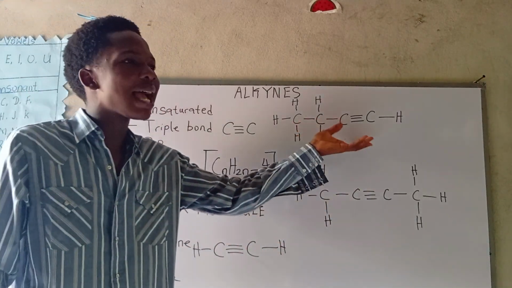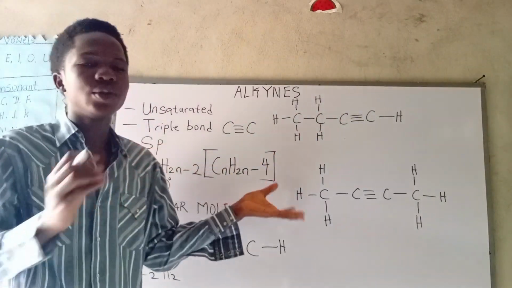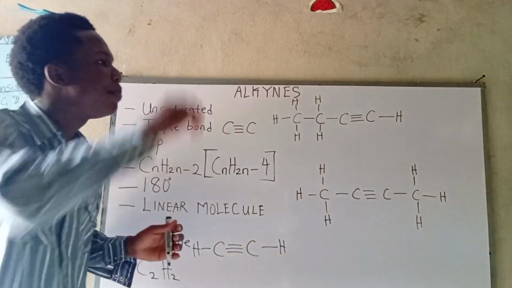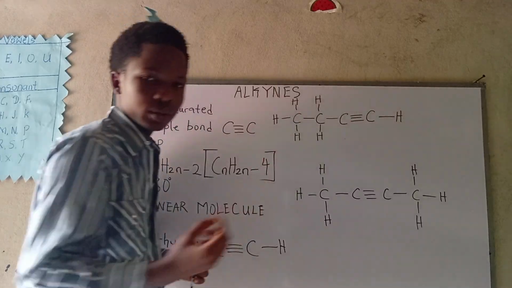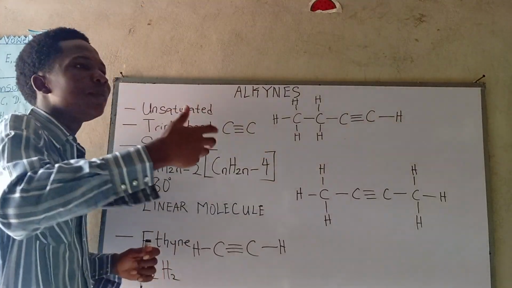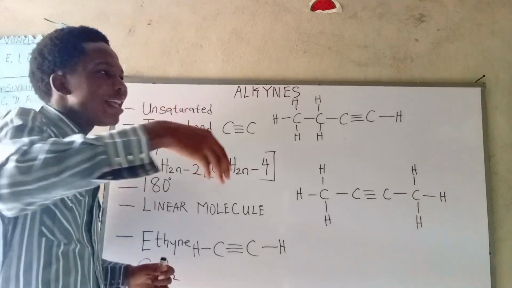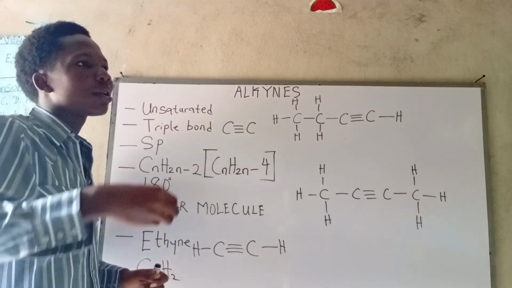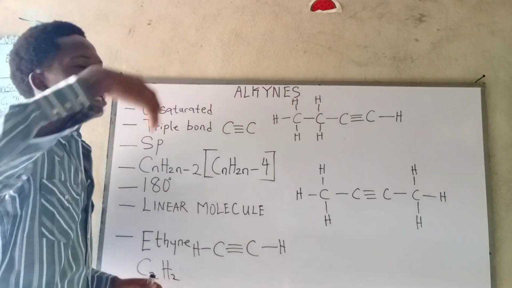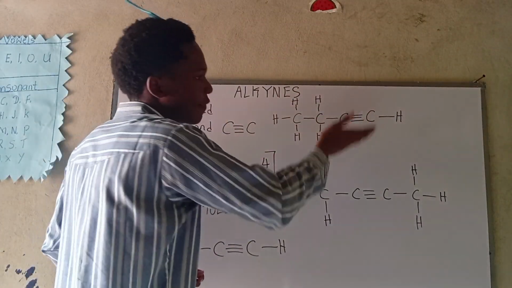These guys are interesting, as I said earlier. They are interesting because they are very reactive compared to this guy. Terminal alkynes are reactive because they possess a replaceable hydrogen ion. The most interesting part is that it can be displaced. It can be replaced by a very reactive metal like those of the group 1 metals or alkali earth metals, like sodium, potassium. It can actually displace this hydrogen. That's why they are very reactive and acidic.